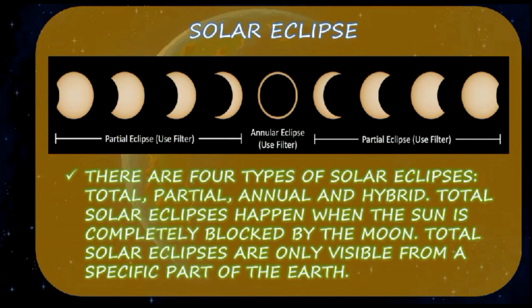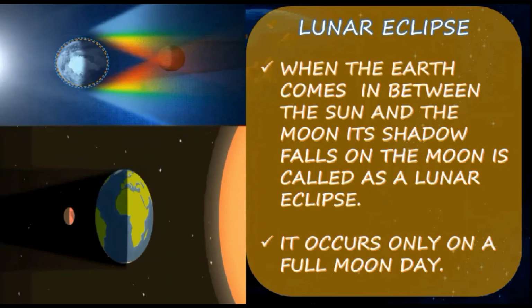Here we can see the solar eclipse, how it is formed. Partial eclipse, total eclipse and annular eclipse are shown, and they have given the difference. There are 4 types of solar eclipse: total, partial, annular and hybrid. Because a solar eclipse forms on a new moon day, they have explained clearly how it forms. A total solar eclipse happens when the Sun is completely blocked by the Moon, and it is only visible from a specific part of the Earth.